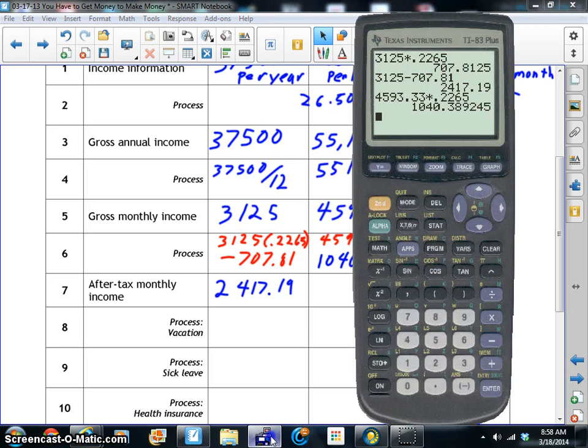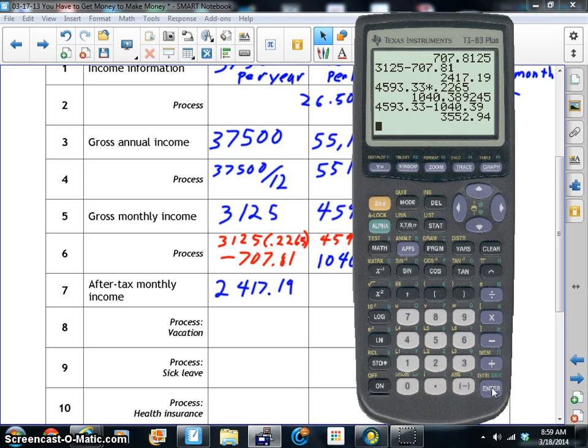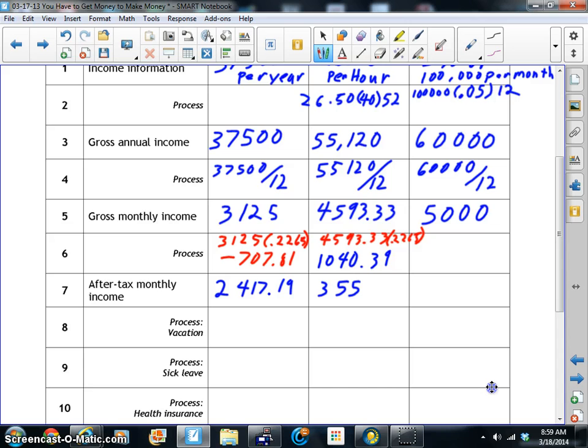Then 4,593.33 minus 1,040.39. That comes out to 3,552.94.